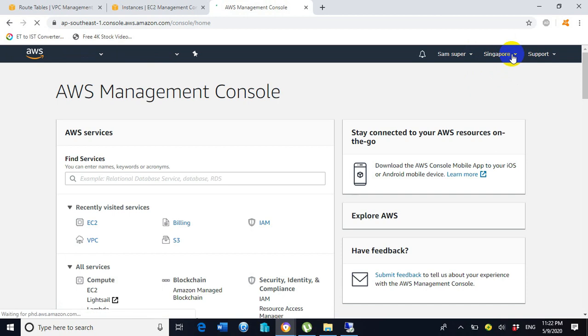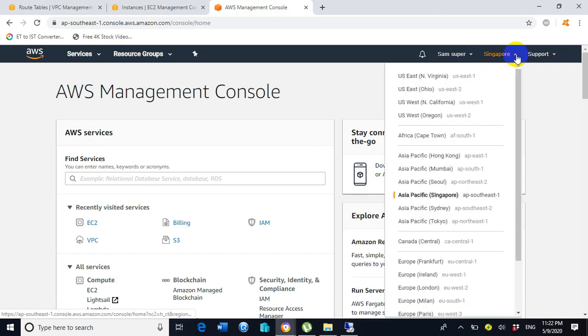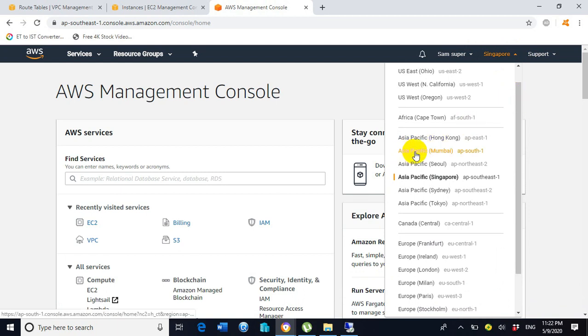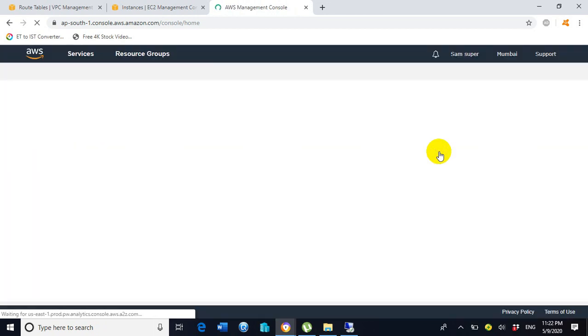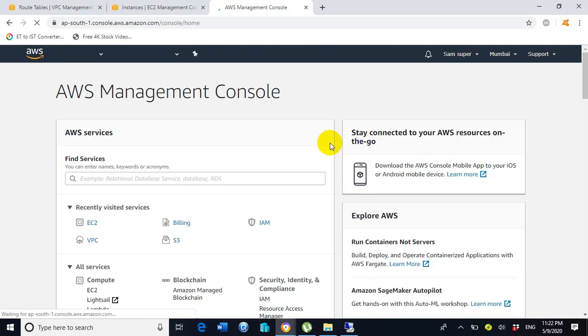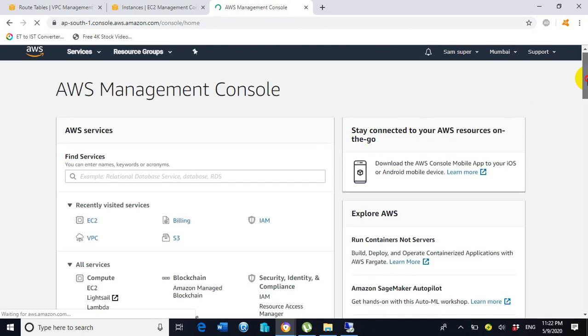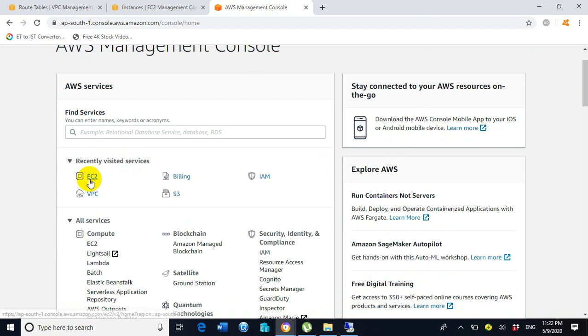So here on the top the Singapore region is already selected. Now change the region to Asia Pacific Mumbai. Click on EC2.